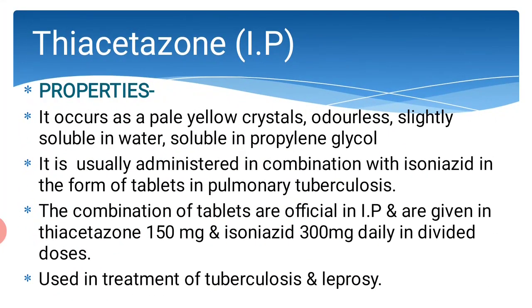Next drug is thiacetazone. The properties of this thiacetazone are: it occurs as pale yellow crystals, it is odorless, the solubility is: it is slightly soluble in water, soluble in propylene glycol, and it is usually administered in combination with isoniazid in the form of tablets in pulmonary tuberculosis. The combination of tablets are official in IP and are given in thiacetazone 150 mg and isoniazid 300 mg daily in divided doses. It is used in treatment of tuberculosis and in treatment of leprosy.